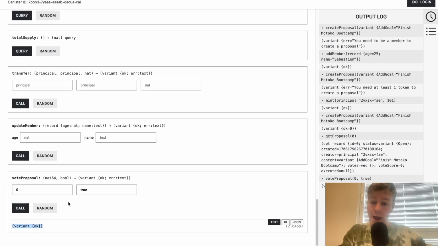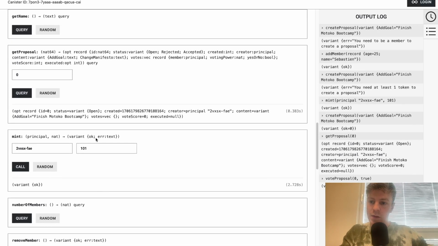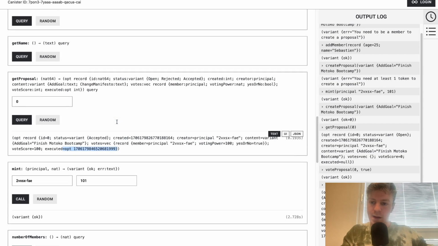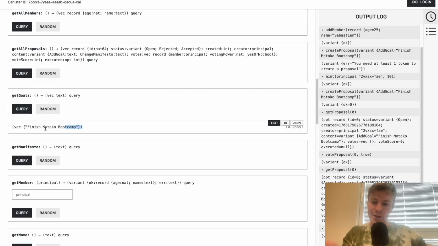And it returns OK, and it should already have executed my proposal. If I take a look again, yes, accepted. So it's accepted. The voting power was 100 at the moment I voted, and executed has already been filled. So if I take a look at my goals, it's inside the goals. Finish Motoko Bootcamp.